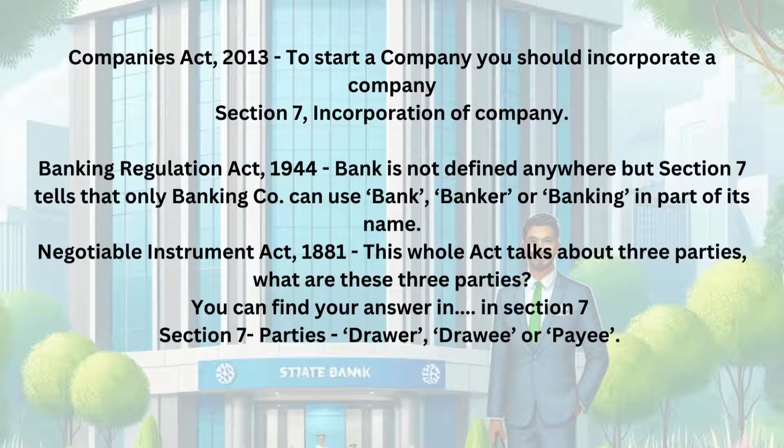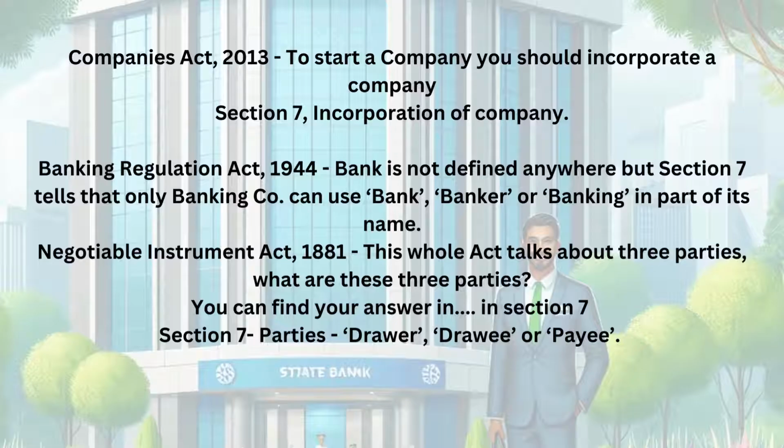Next is Negotiable Instruments Act 1881. This whole act talks about three parties. What are these three parties? Your answer is again in section 7. They are drawer, drawee, payee.